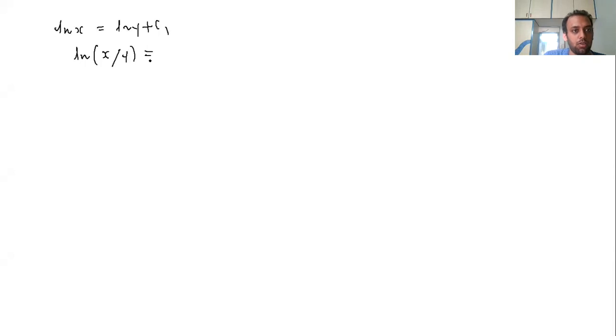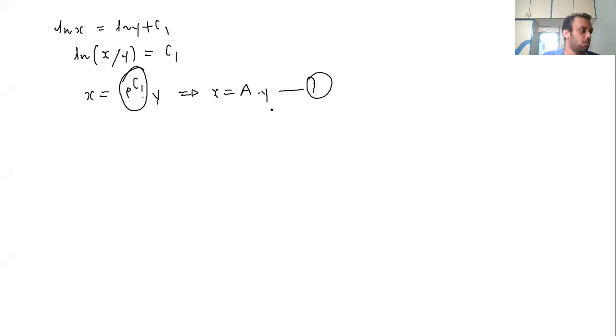Okay, so we can write this in this form, then c1. Or you can simply write x is equal to e to the power c1 into y. Or you can simply write x is equal to, again, this is some new constant, so let me name this as A, into y. So this is one equation. Now let's go to another equation.